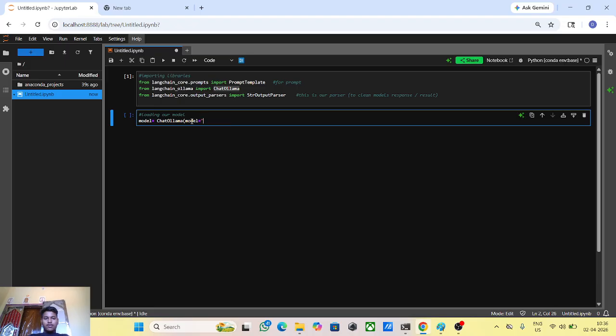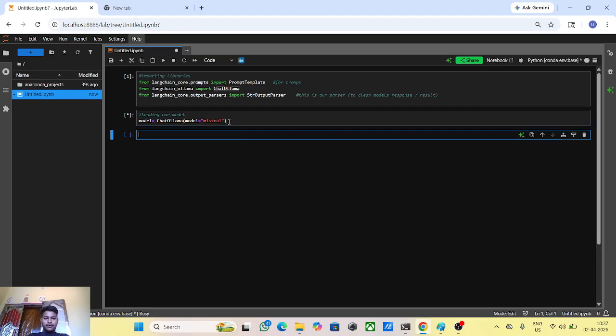Then here we take the model. Which model we want to load? I want to load the Mistral model. Okay, here we load our model. Loading our model completed. Then what do we do right now? First of all, the model is also done.